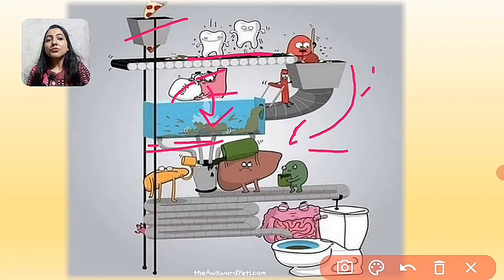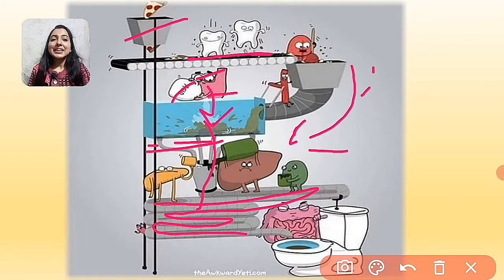After the stomach, the food then enters the small intestine. This wavy line shows the small intestine, liver and pancreas. They pour their secretions into the small intestine for further digestion of food. After passing through the small intestine, the undigested food then enters the large intestine. And the large intestine expels the undigested food out of the body through the anus, which goes here.